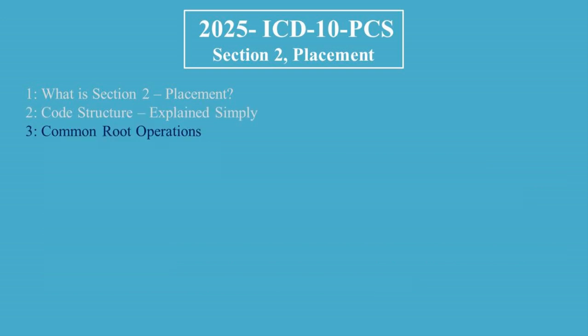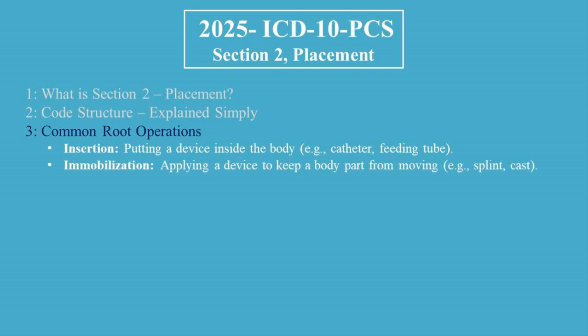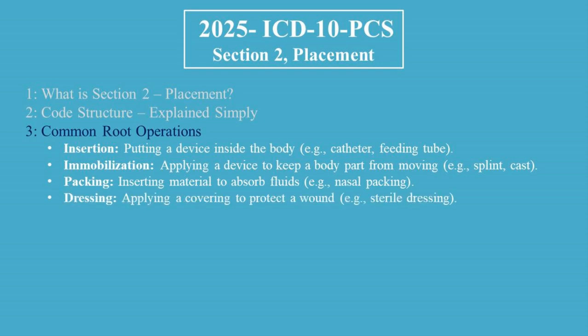Now let's go over the 6 main root operations used in Section 2 and what they mean in real life. Insertion. Putting a device inside the body, e.g., catheter, feeding tube. Immobilization. Applying a device to keep a body part from moving, e.g., splint, cast. Packing. Inserting material to absorb fluids, e.g., nasal packing. Dressing. Applying a covering to protect a wound, e.g., sterile dressing.